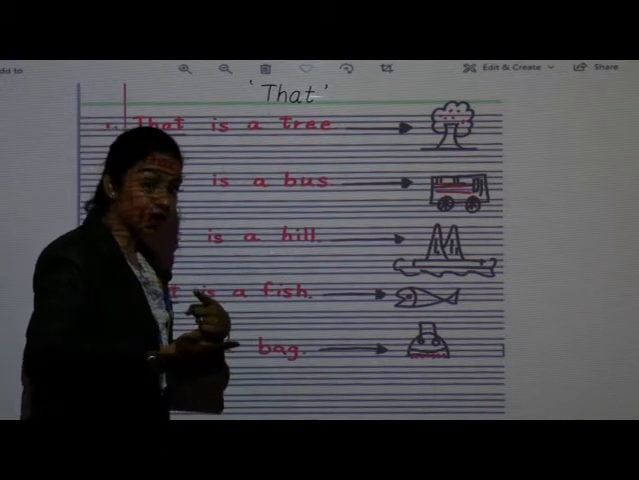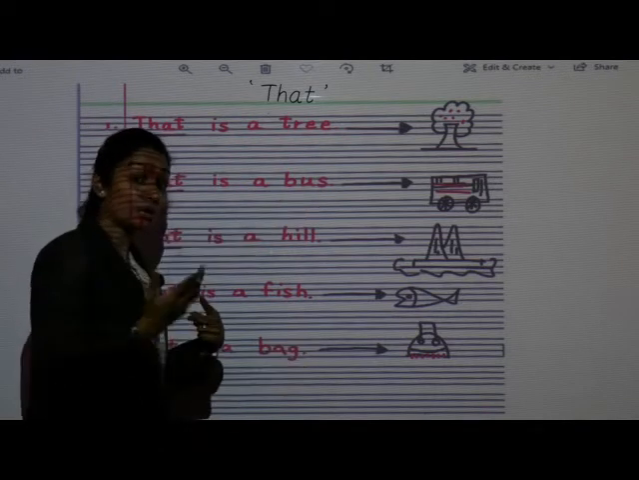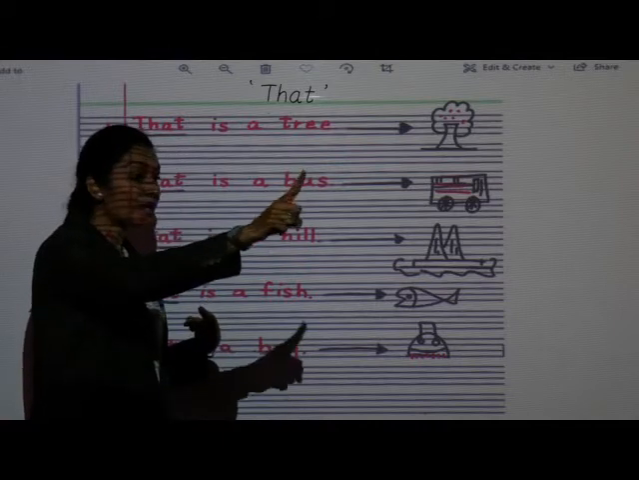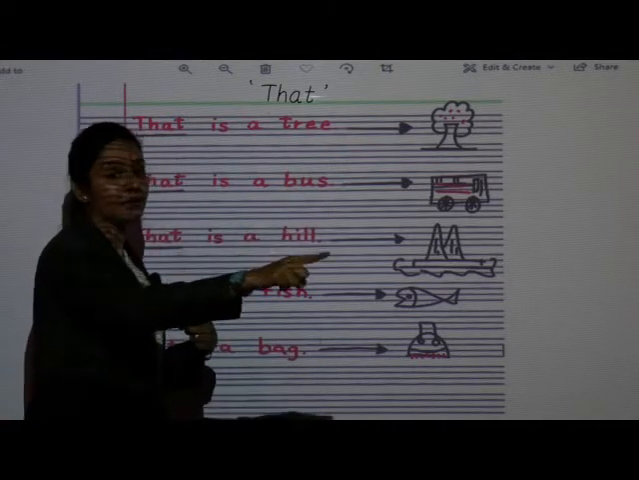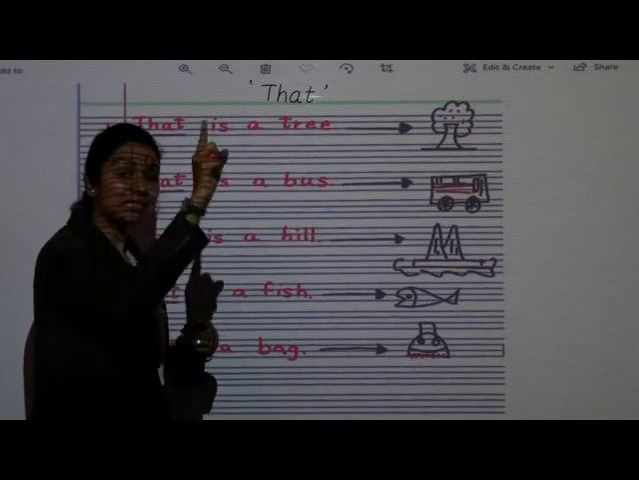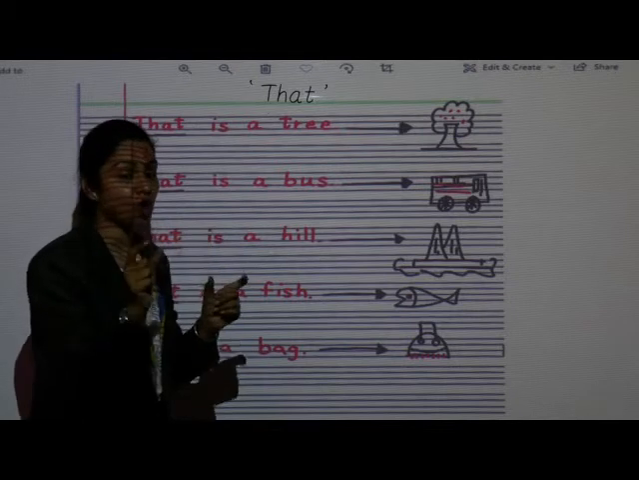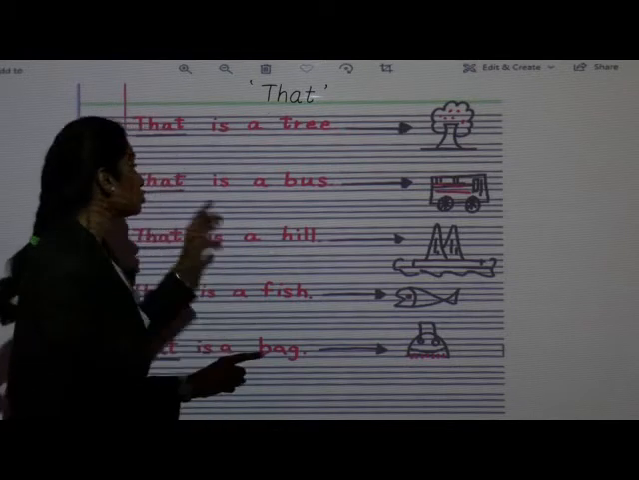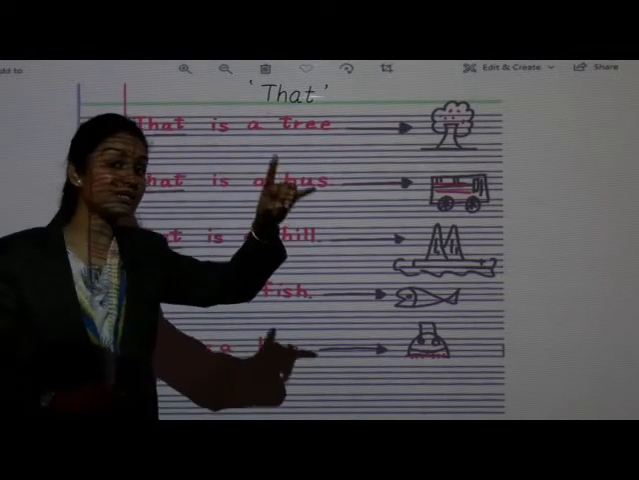Okay. About which tree we are talking? That tree. कौन से ट्री के बारे में हम लोग बात कर रहे हैं? पर्टिकुलर उसी ट्री के बारे में. So we are going to point out that thing. We are going to point out that thing or that person if we are going to talk particularly about that thing and that person. So we'll use that is a tree.